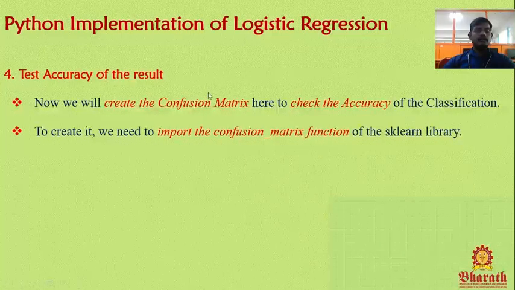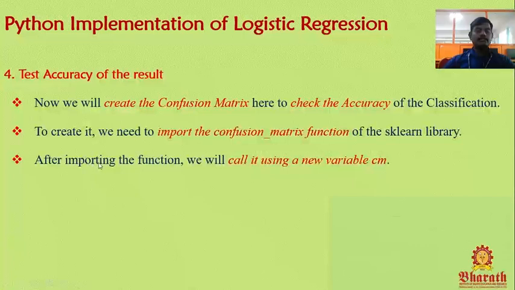To create the confusion matrix, we need to import the confusion_matrix function of the sklearn library. In Python, everything is already inbuilt. To create a confusion matrix, we need to import the confusion_matrix function of the sklearn library.